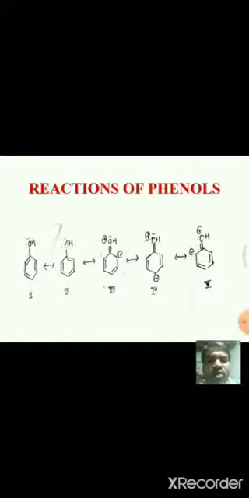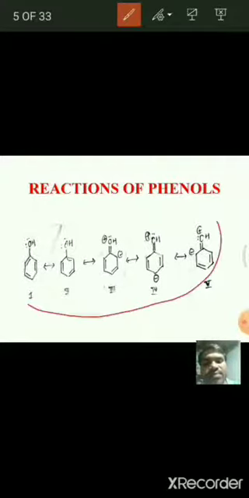While coming to phenol, if you observe the resonance structures of phenol, these are the resonance structures of phenol.